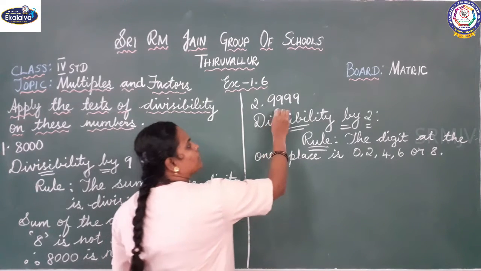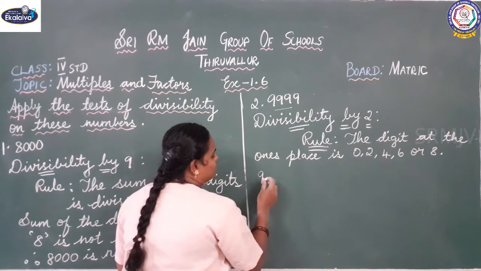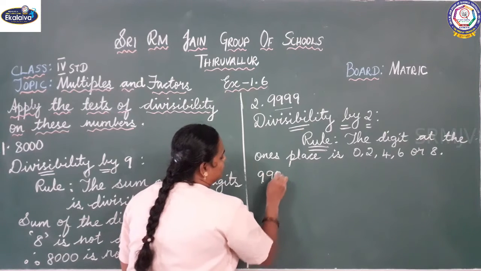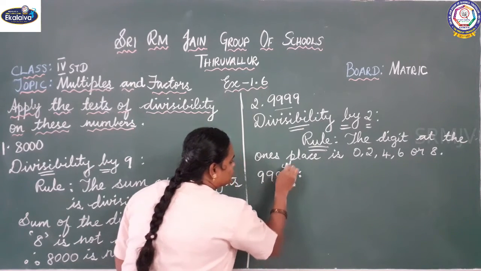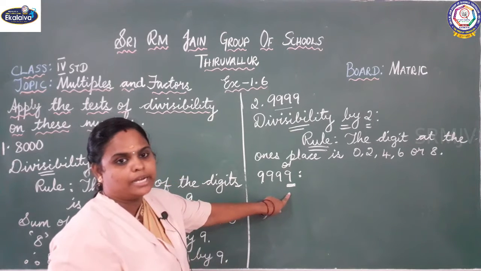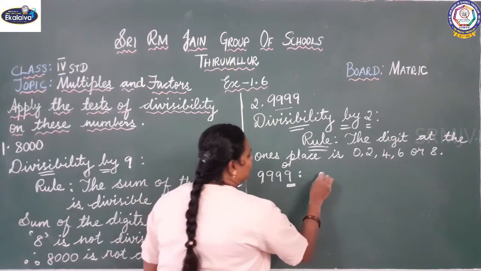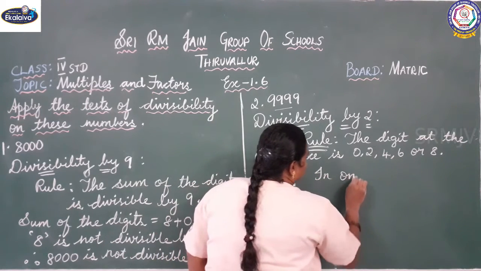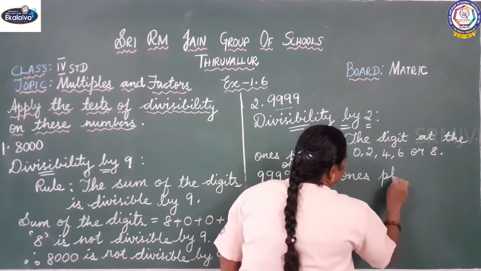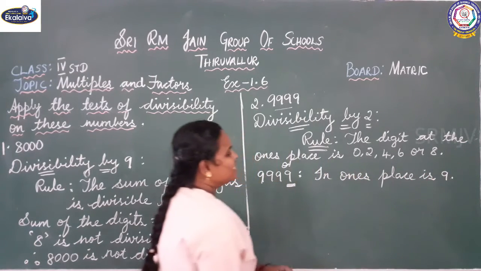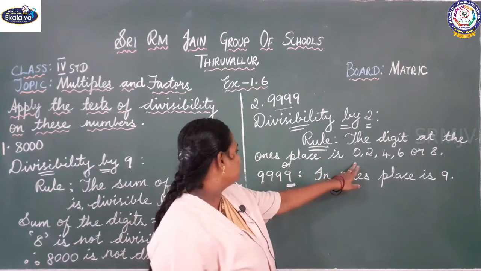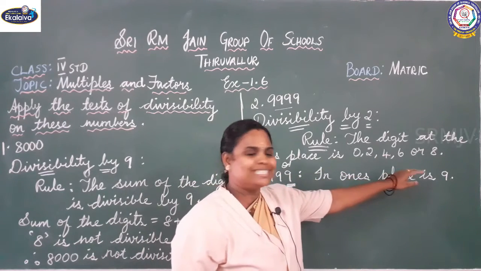So what have they given? 9999. So listen, check children. What is there in ones place? 9. So what is the rule? In the ones place it should be 0, 2, 4, 6 or 8.